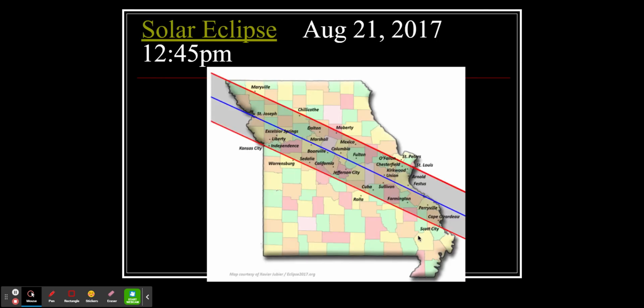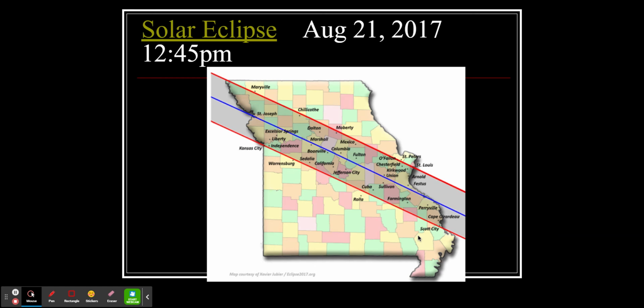Whereas we look at a solar eclipse, you might remember the famous eclipse a few years back, August 21st, 2017, where it crossed directly south of us here in Missouri. The blue line represents the center of the totality path, and the red lines on each side represent the edges of totality. That's where you're going to see the eclipse for the greatest amount of time.